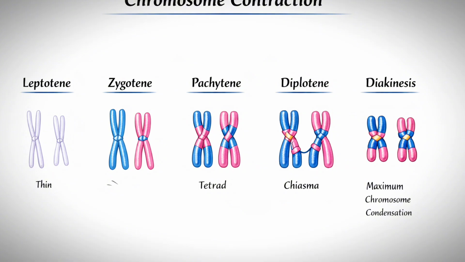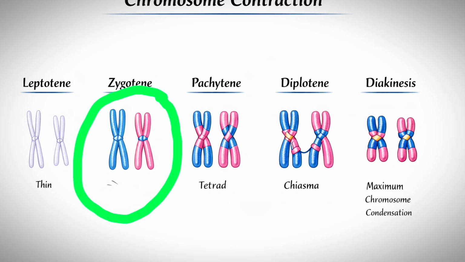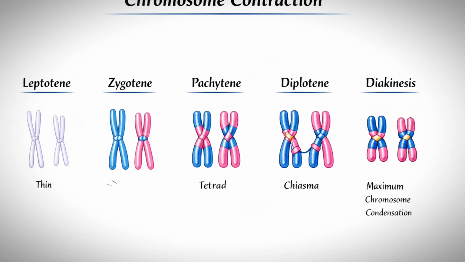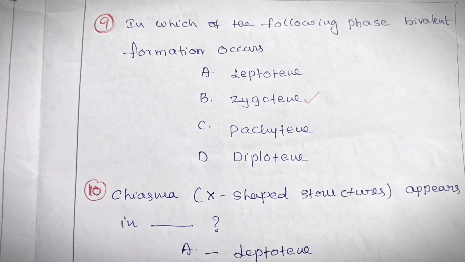During the zygotene stage, the chromosomes start pairing together, and this process of association is called synapsis. Such paired chromosomes are called homologous chromosomes. So homologous chromosomes start pairing during the zygotene stage of meiosis. Let's see the next question.